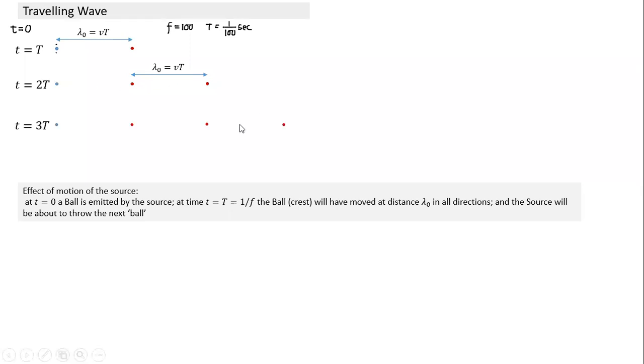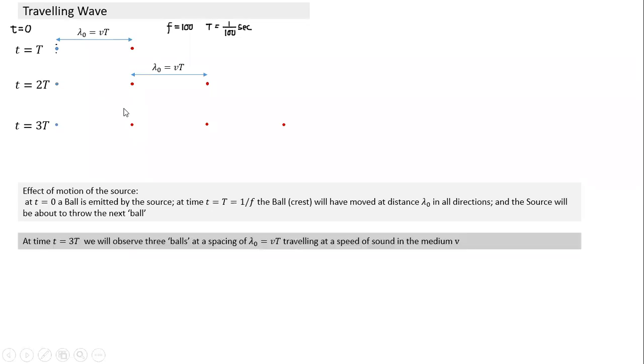So you can easily imagine the previous ones also. We see all these balls traveling in this radial direction with a spacing of V into T. Are we clear where the spacing has come from? Now let's see time 3T. We'll observe 3 balls at a spacing of lambda naught, which is VT, traveling at the speed of sound V in that medium. That's how the figure will look.